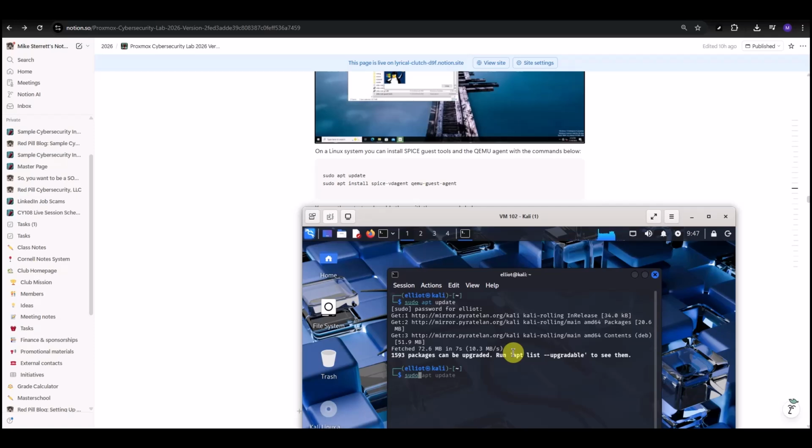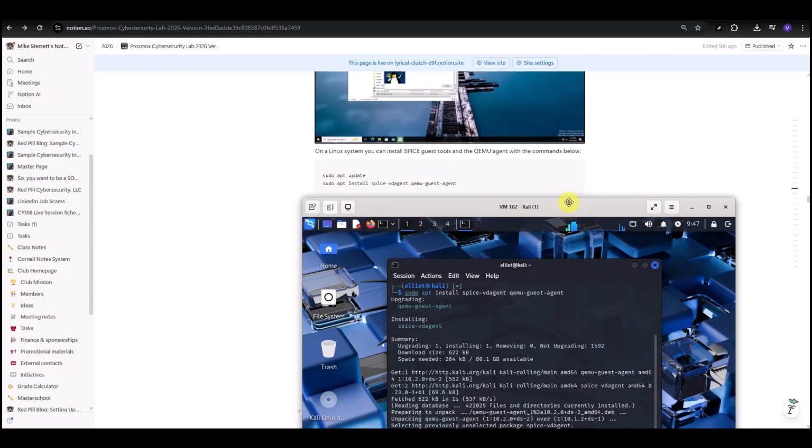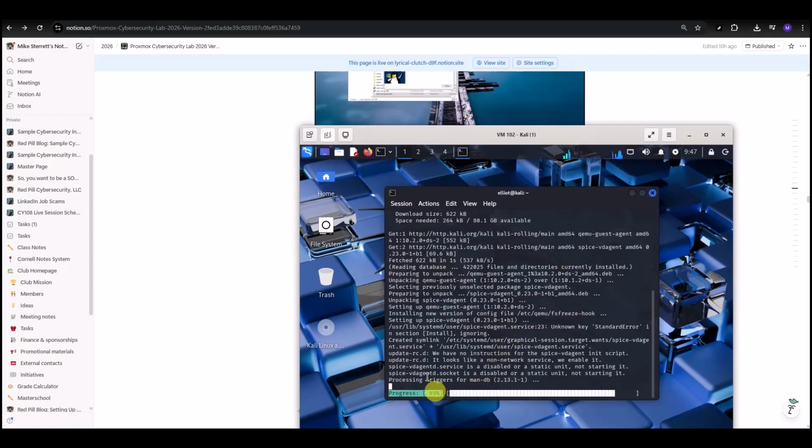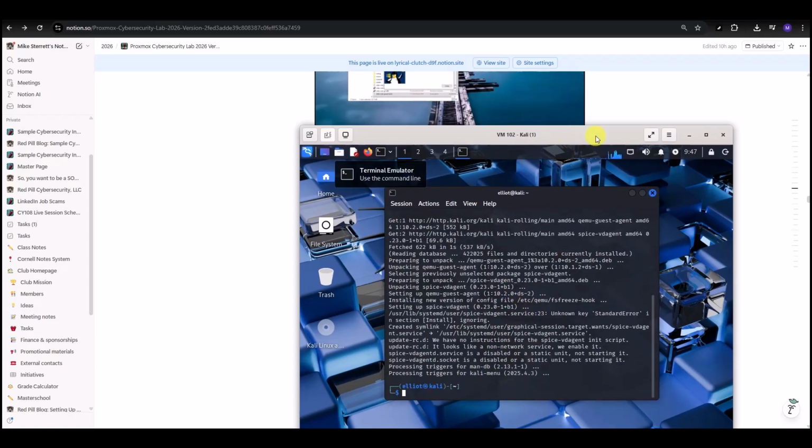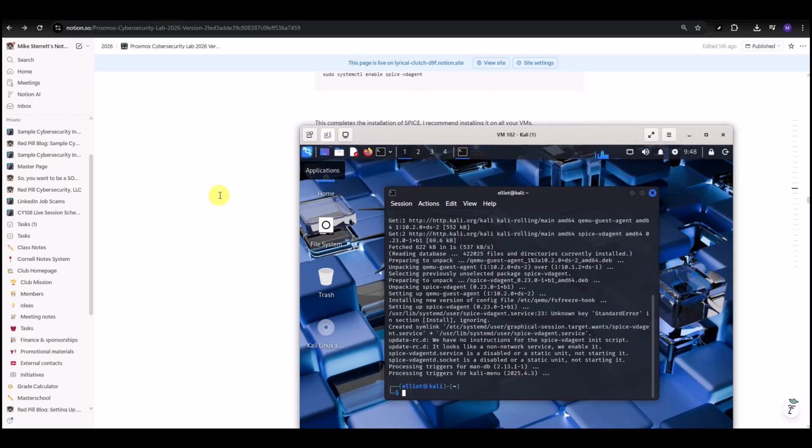So now we want to run sudo apt install, and then we will name the packages that we want to install, which is the Spice VD agent and the QEMU guest agent. Hit enter. And we see it is installing those. Now it's completed. So what we want to do now is run a couple other commands.